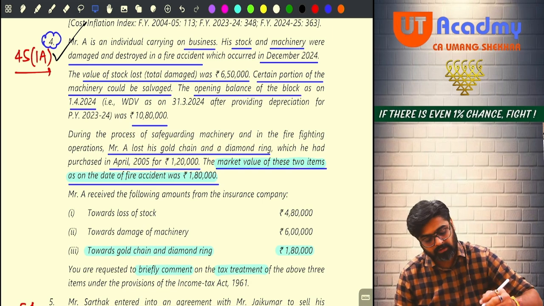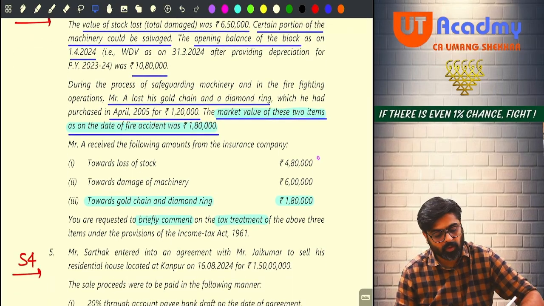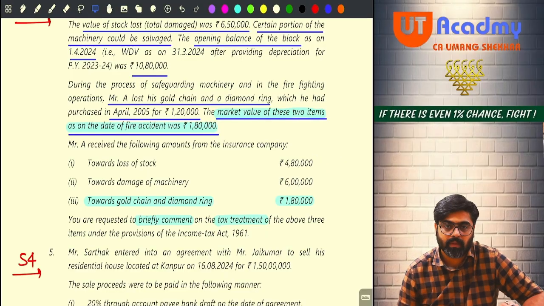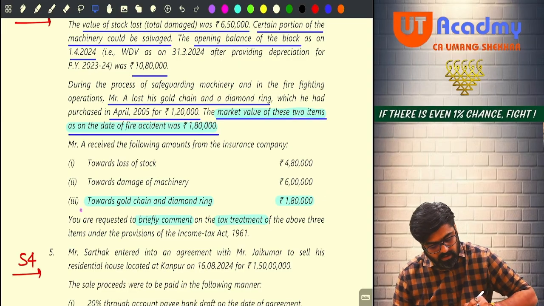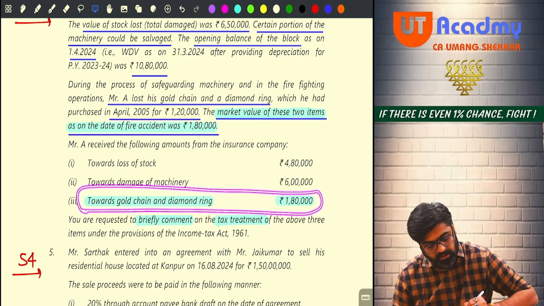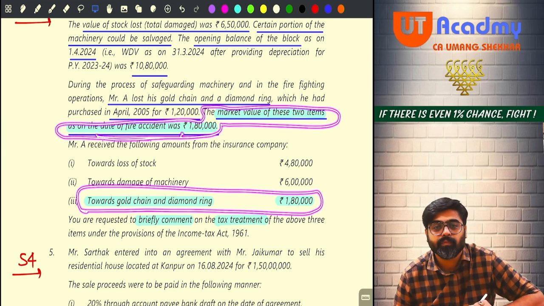In this year only, you are getting a claim of rupees 4 lakh 80 towards the stock which is lost, 6 lakh rupees for the machinery and 1 lakh 80 for the jewelry. Fortunately, for jewelry, the insurance claim received and the fair market value are the same.